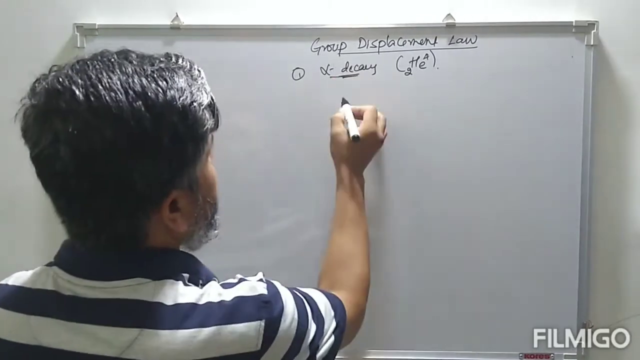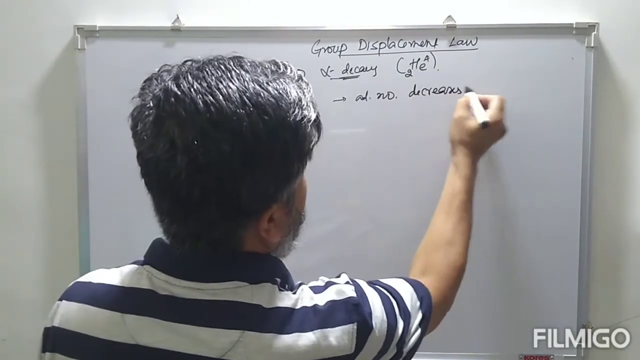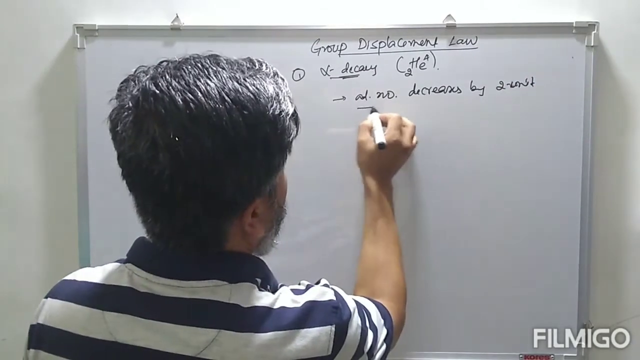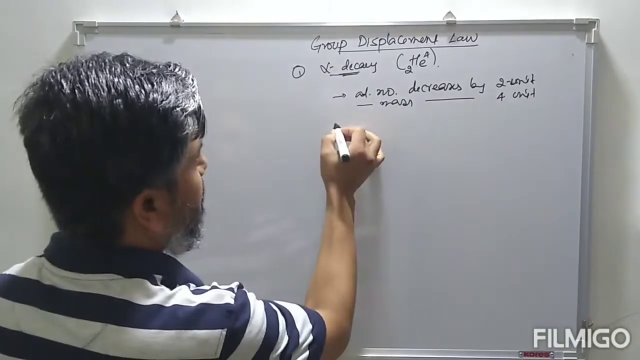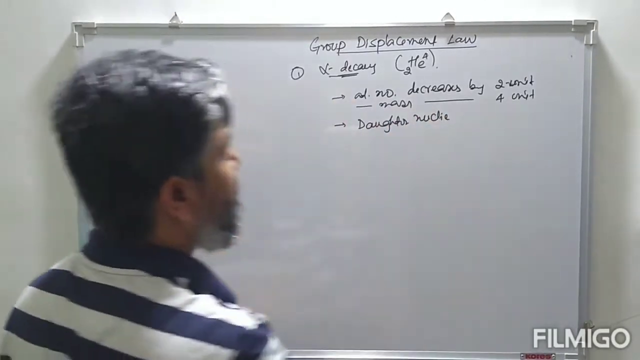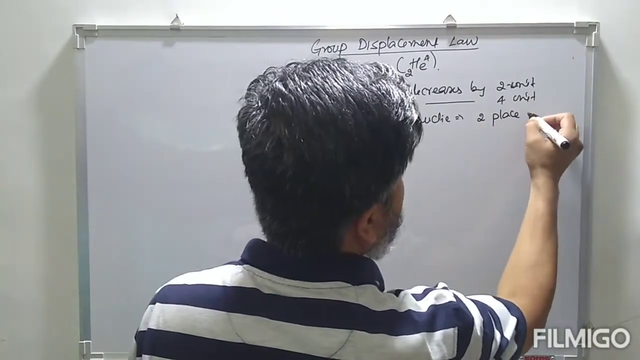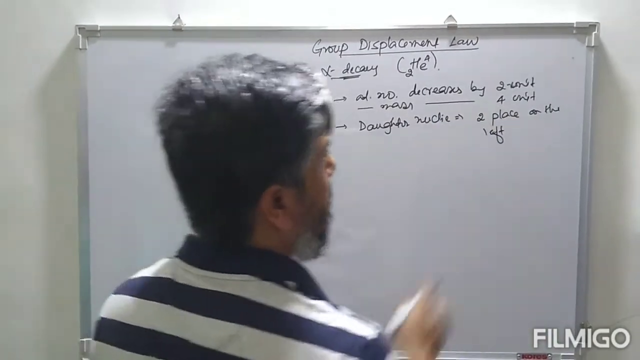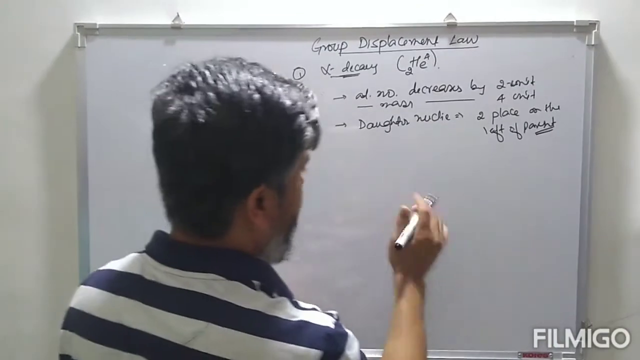So look at this. Atomic number decreased by 2 units, atomic mass decreased by 4 units. So the daughter nuclei that is formed after this alpha decay will be placed 2 places, which means 2 groups, on the left of the parent nuclei.